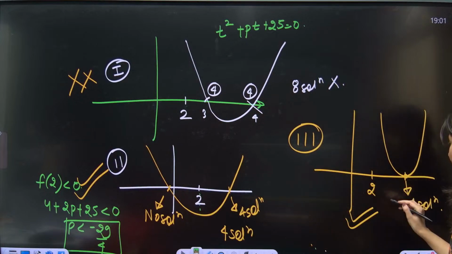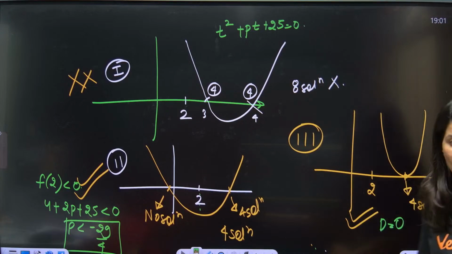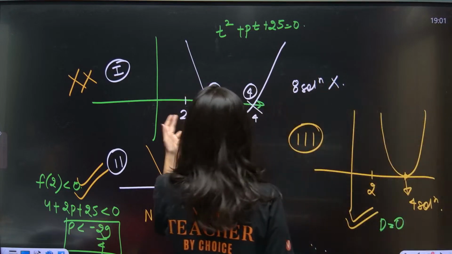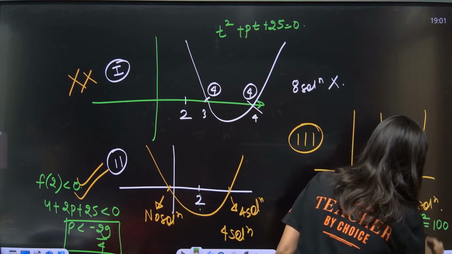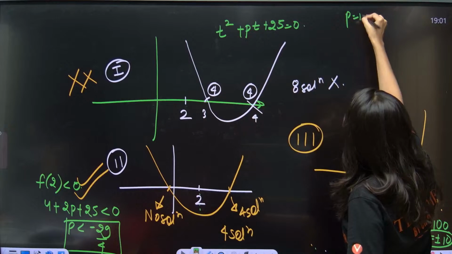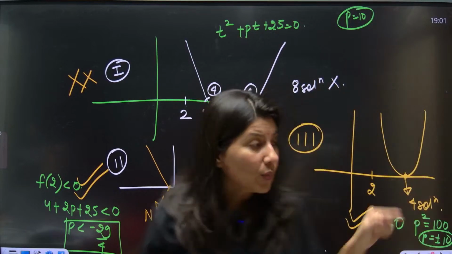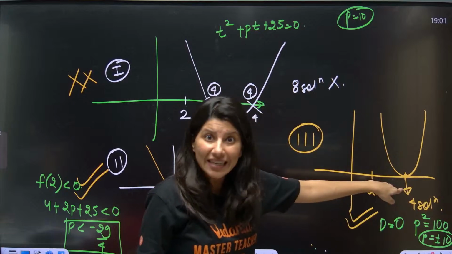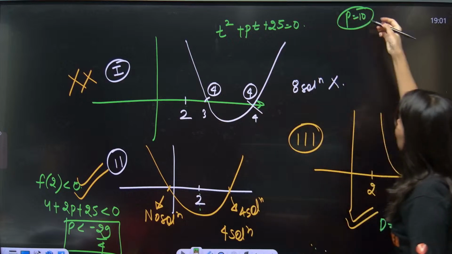Now in this case, the discriminant is equal to 0, which means equal roots. So p square is equal to 100, and p will be equal to plus minus 10. Now for p equal to plus 10, we need to check what is happening, because we are not only looking for equal roots, both roots should also be greater than 2. So now let me check the roots of this equation, what is the value of t coming.